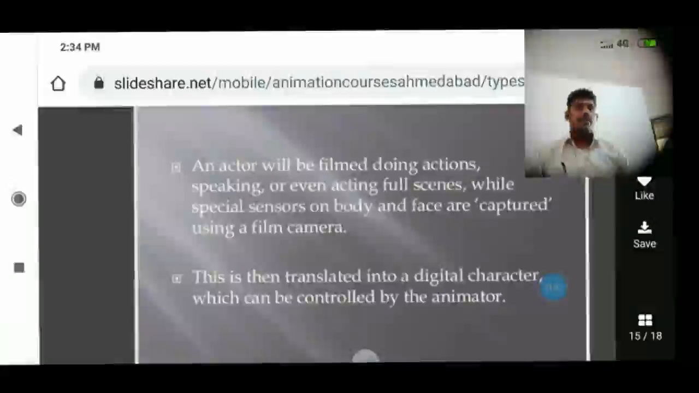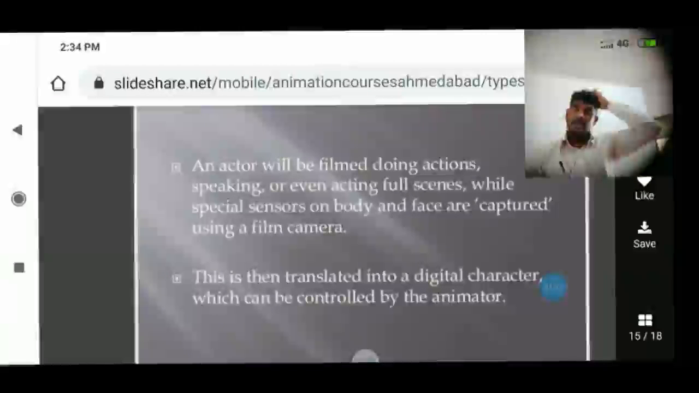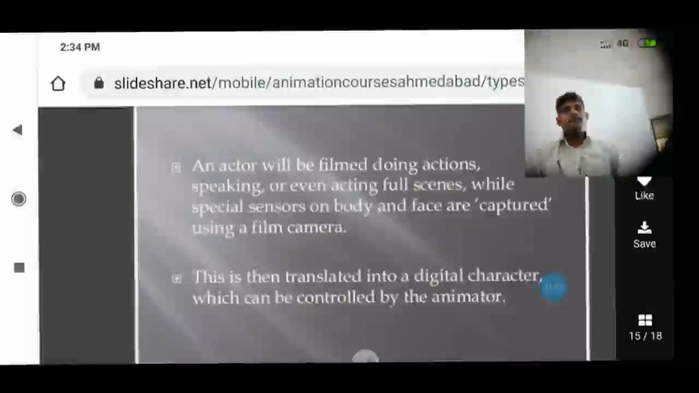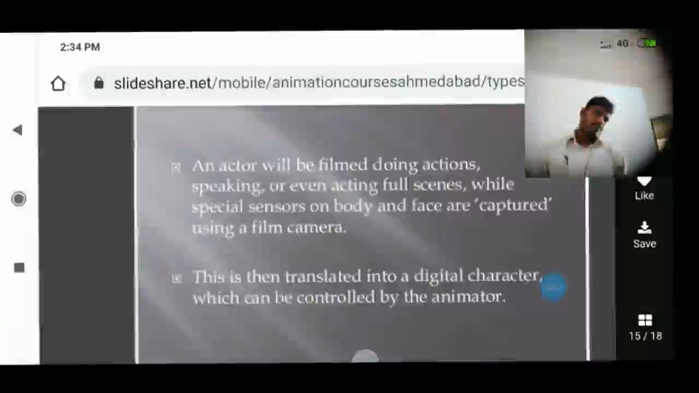There could be an object over there which is not really there. We can create the object with the help of graphics. So we are not focusing on the graphics, we are focusing only on animations.